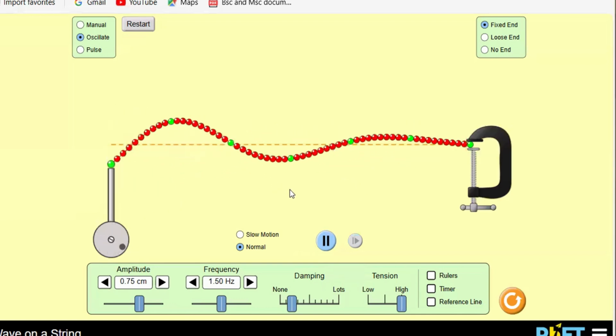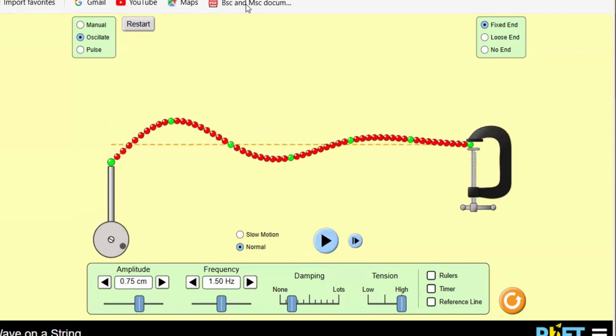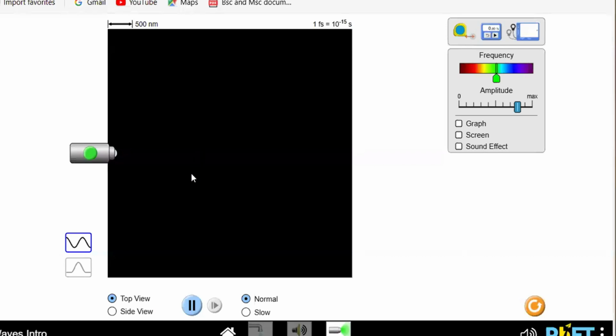Such a type of wave is called a mechanical wave. The second type of wave is the electromagnetic wave. These electromagnetic waves are produced by electromagnetic disturbance. A good example of an electromagnetic wave is a light wave or a radio wave.